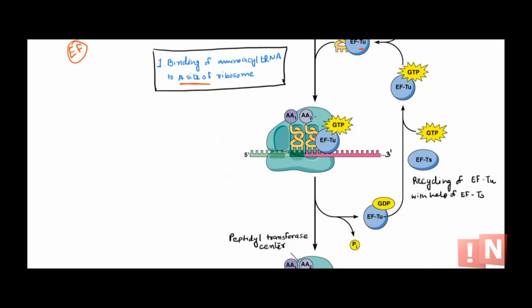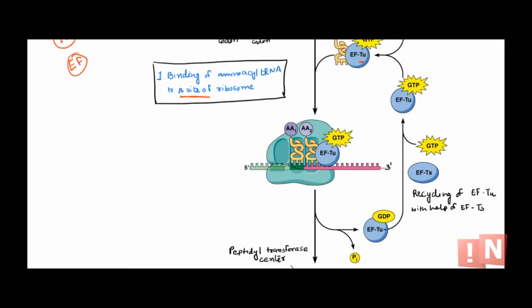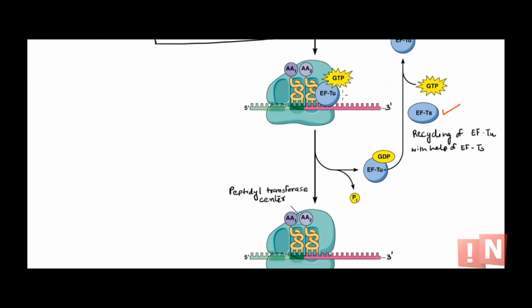Once this aminoacyl tRNA sits here, the correct tRNA is there. The next thing that should happen is transfer of this amino acid to the next, with peptide bond formation. When this binding happens, there will be hydrolysis of GTP, and EF-Tu needs to be released. This EF-Tu can be recycled back to bring in a new aminoacyl tRNA, and that recycling happens with the help of elongation factor Ts.